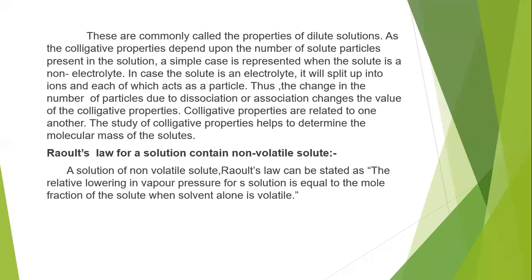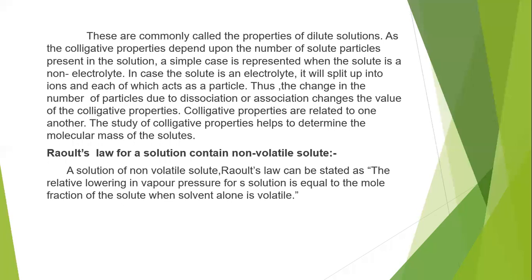So for dilute solutions, the colligative properties, which depend on the number of solute particles, require that the solute must be a non-electrolyte. That is the primary condition for any colligative property.